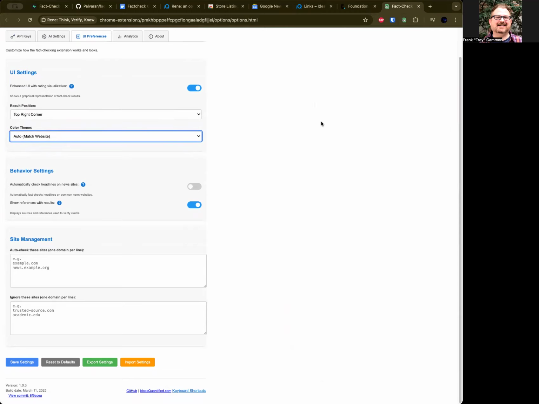So as you're scrolling through the page, as you're scrolling through the internet, it should automatically scan that page to tell you what you're looking at, how accurate it is, or how factual it is. I feel like that'd be really, really handy.